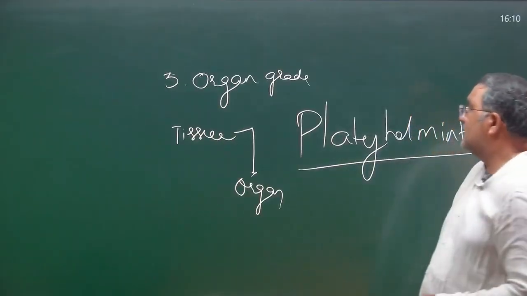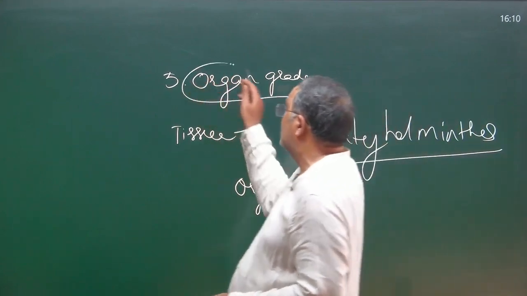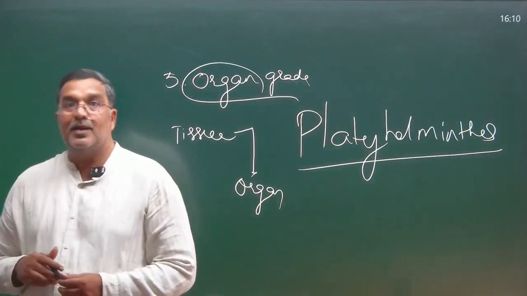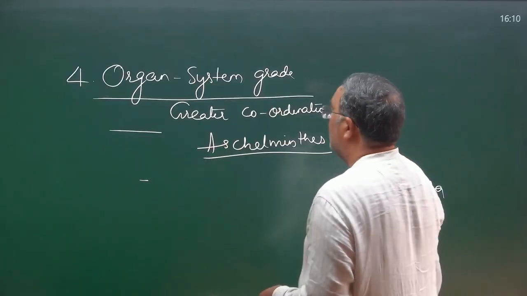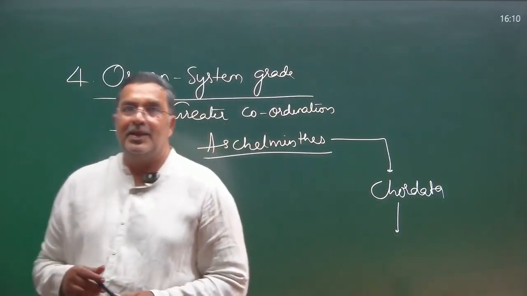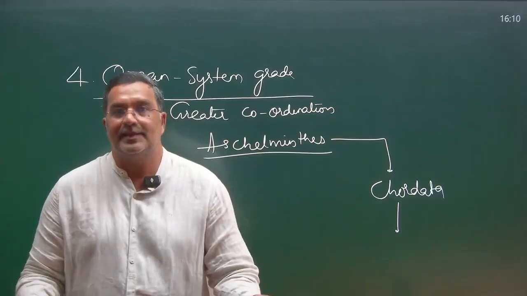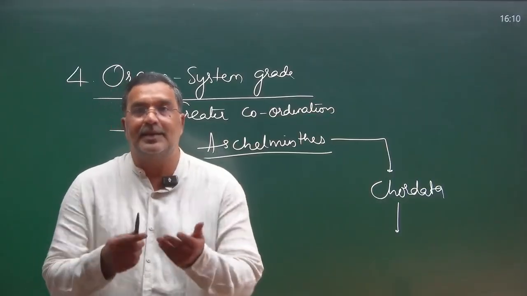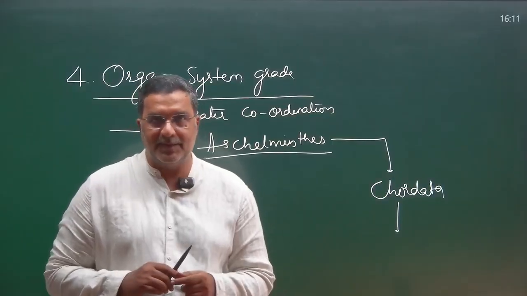The same digestion, respiration, circulation, if performed by organs, we can say organ system grade of organization. So from Aschelminthes to Chordata, you can use that word, digestive system, respiratory system, because organs developed into systems. Much organized systems are present.